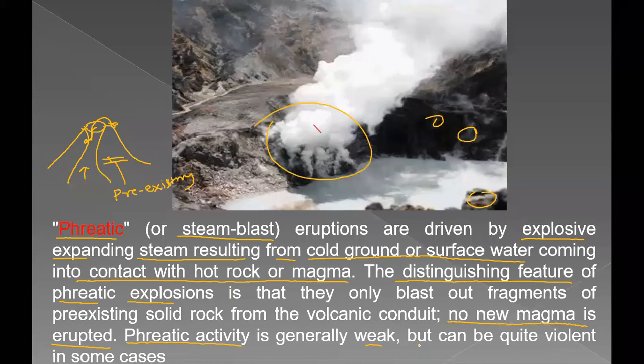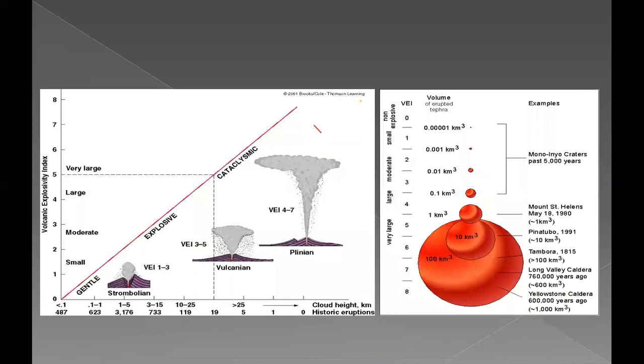So phreatic activity is very quiet, with gases and water vapors slowly coming out from the center. There is no magma coming out, only very small fragments of pre-existing rock. But sometimes if the explosion is a little violent, these fragments can go into the air and can harm any property, human property or otherwise. But I was telling you about central volcanism, from where the gases and ashes were coming out.